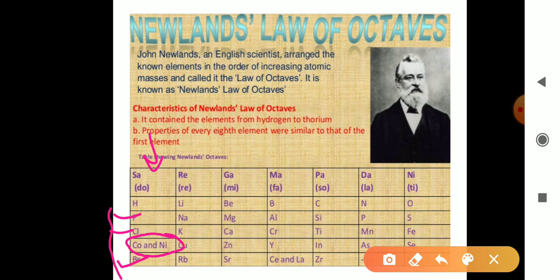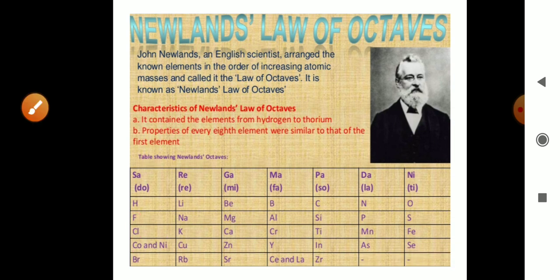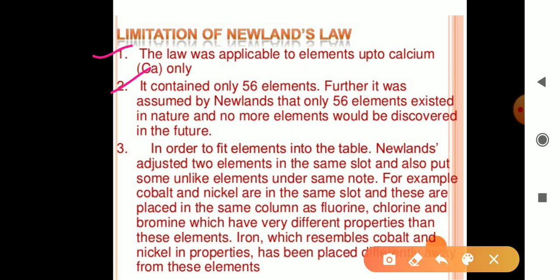So this is a limitation of Newland. And cobalt and nickel are similar to iron, but iron is in a separate column. So this is a limitation of Newland's law of octaves. Okay, so these are the three limitations of Newland's octaves.